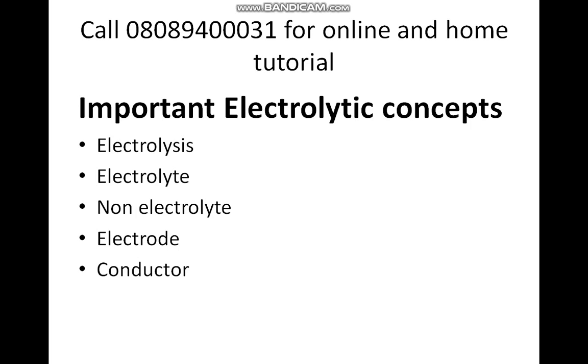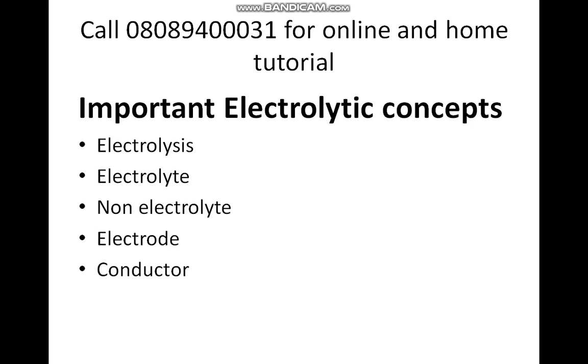I want to look at the types of electrolytes. There are two types of electrolytes. These are strong electrolytes and weak electrolytes. Strong electrolytes are substances that dissociate or ionize completely in aqueous solution to give a large amount of ions. Because the solution of a strong electrolyte contains a large amount of ions, they have high molar conductivities.